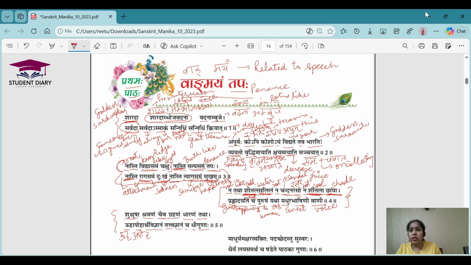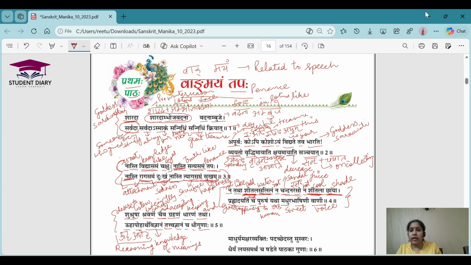Let's go for the meanings. Shushrusha means desire to listen. Shravana means listening carefully. Cha ev means and. Grahana means accepting. Dharana means keeping. Tatha means and. Uha and apoha mean reasoning, reasoning in favor of and against the fact. Artha Vijnana means the knowledge of the meanings of the words which are being said.